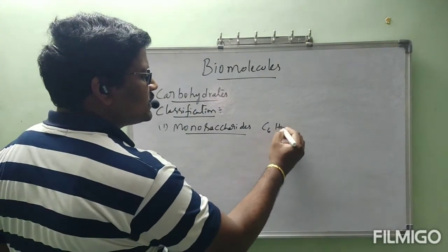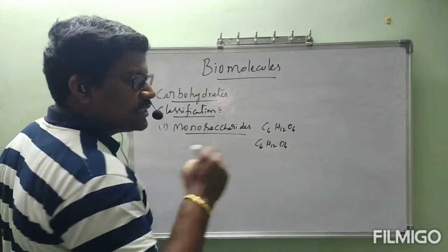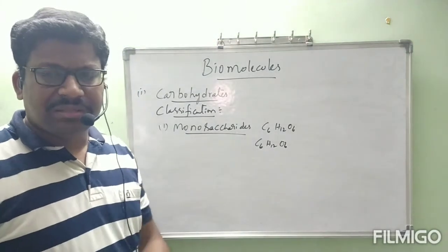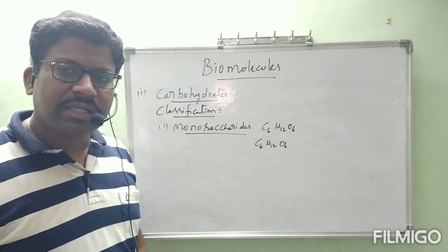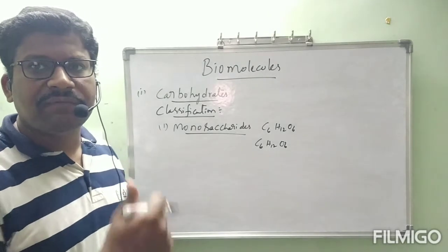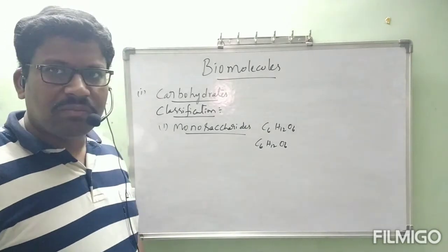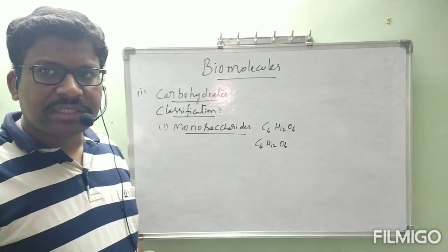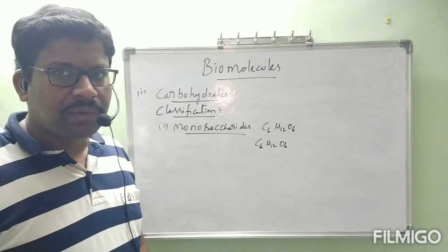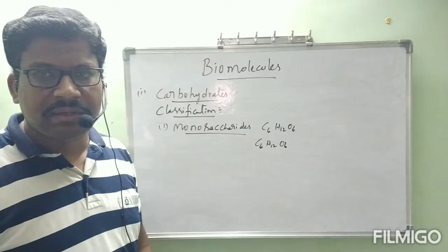Glucose, C6H12O6. Fructose, C6H12O6. These are examples for monosaccharides. These monosaccharides are naturally optically active polyhydroxy compounds of aldehydes or ketones, but on hydrolysis they will not give any further simpler carbohydrates. Mono means single, no? So these units undergoing hydrolysis will not give any further carbohydrates. This type of carbohydrate is called monosaccharide. Okay, next, second one.